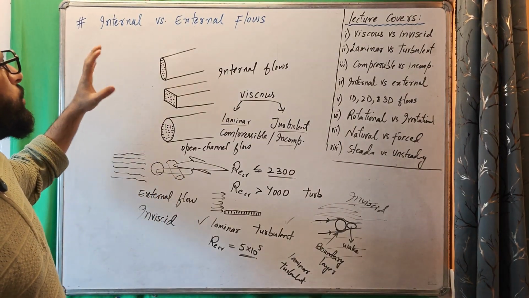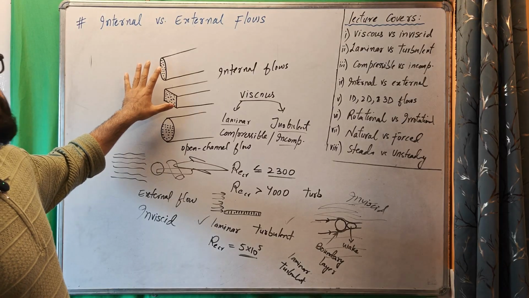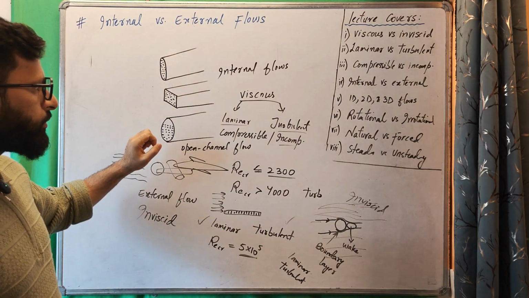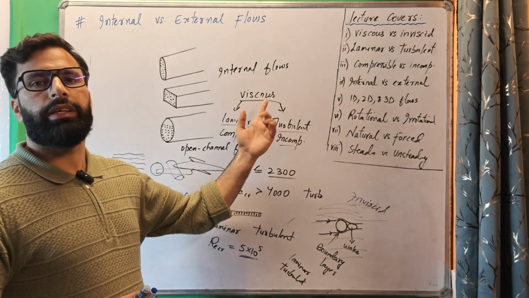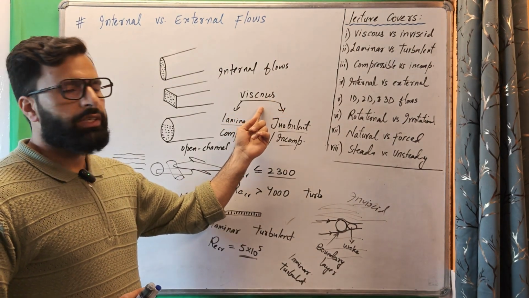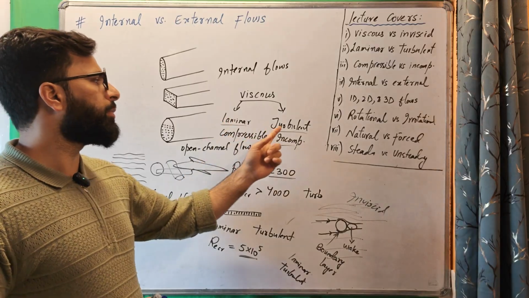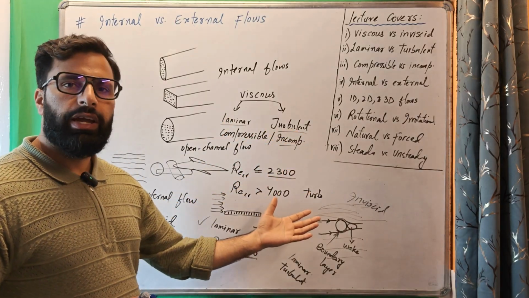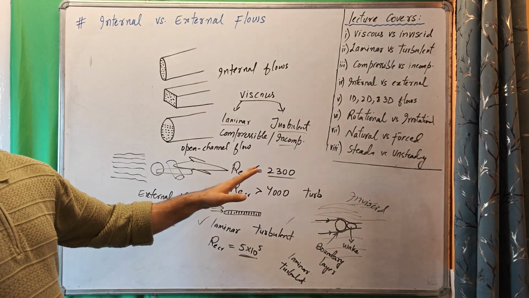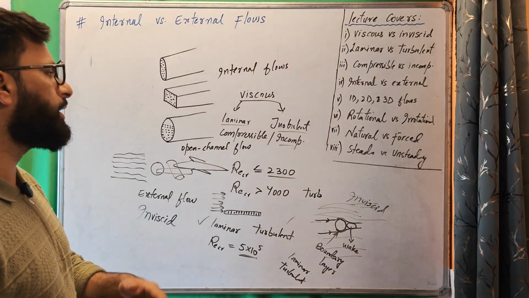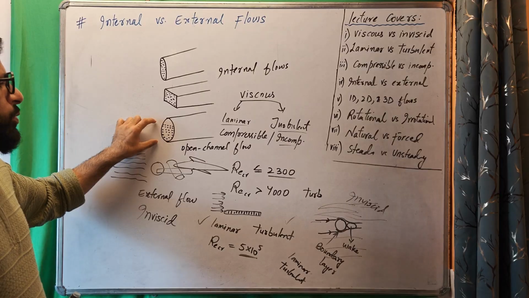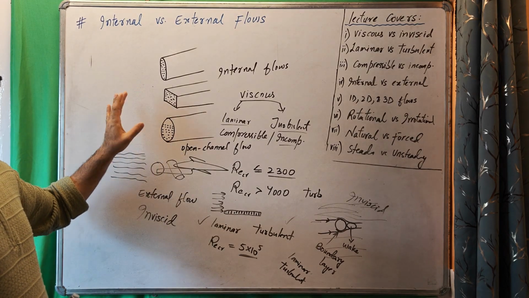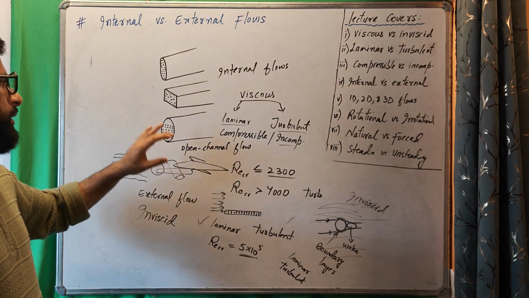So internal flows are those flows which are completely bounded by walls of any shape. We call them internal flows. Internal flows are always viscous dominated, they are not inviscid. Now since they are viscous dominated, they can be laminar, they can be turbulent, this is the criteria. And they can also be compressible, incompressible, depending upon density change, whether it is significant or not. And a special case of internal is open channel flow that takes its own chapter.